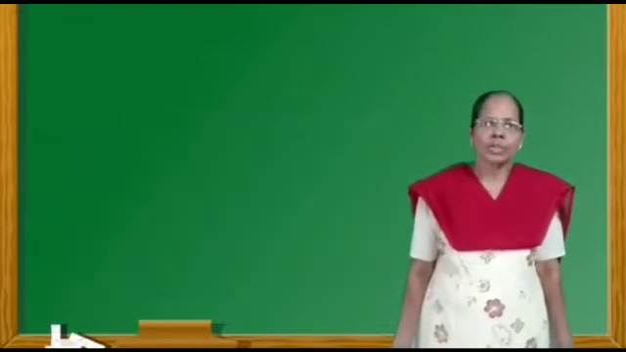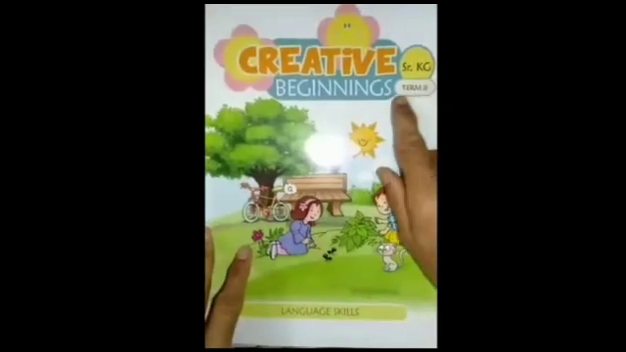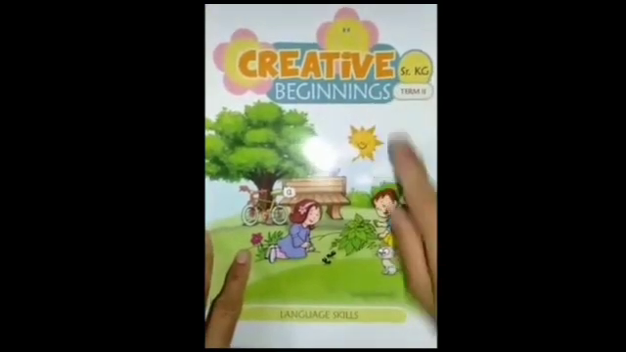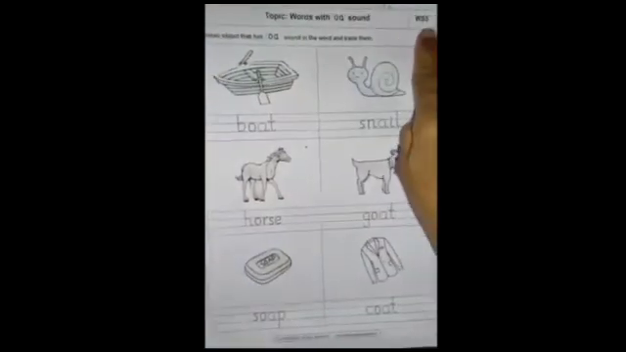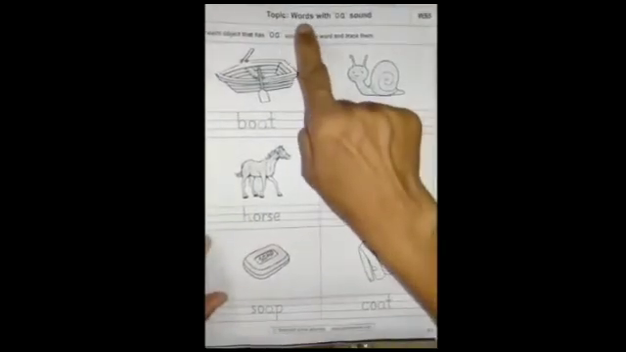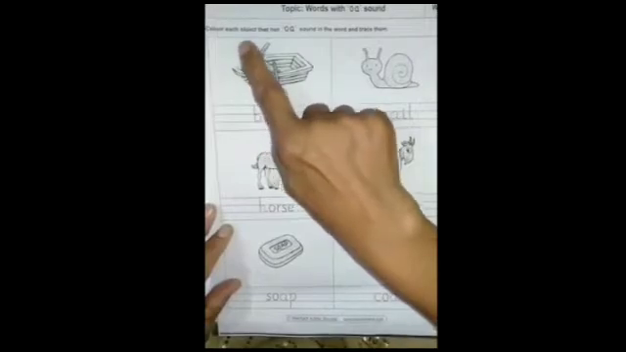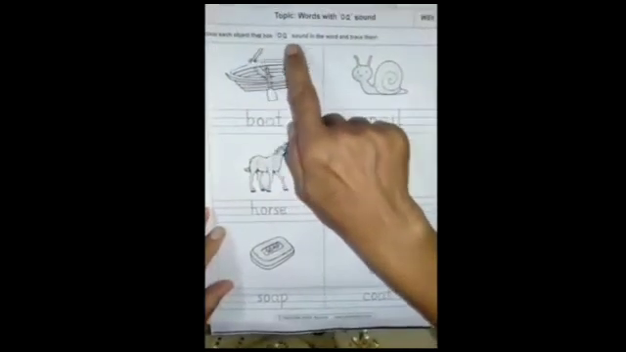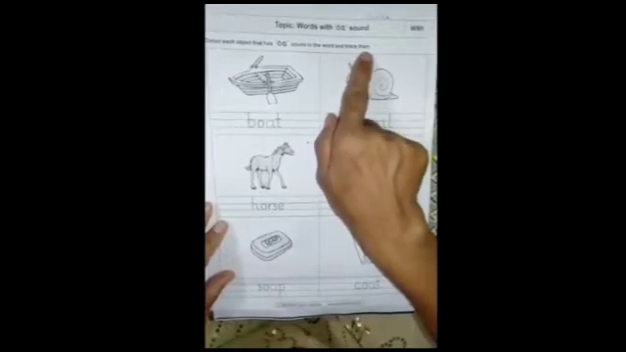Children, watch this video and practice the O sound. Now children, from Creative Beginning Language Skill, worksheet number 5, page number 9, topic words with O sound. Color each object that has O sound in the word and trace them.